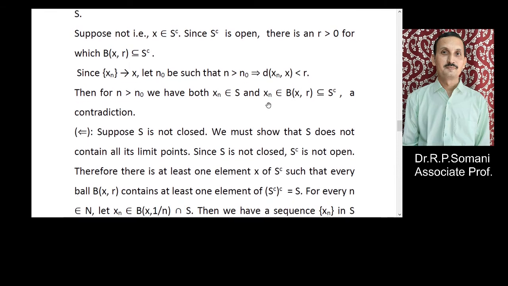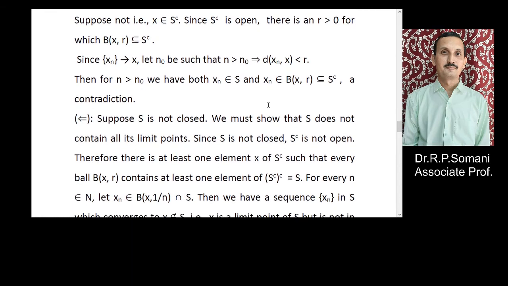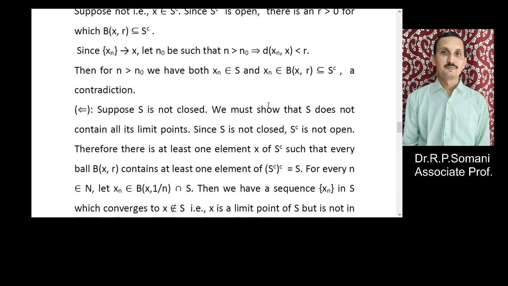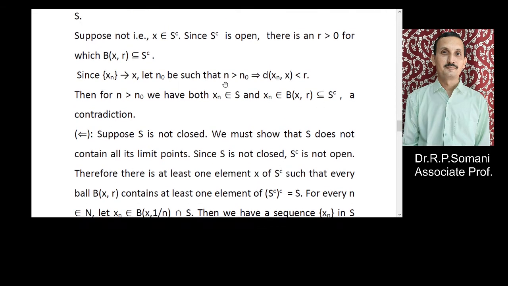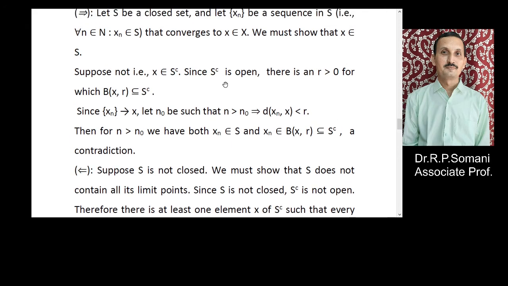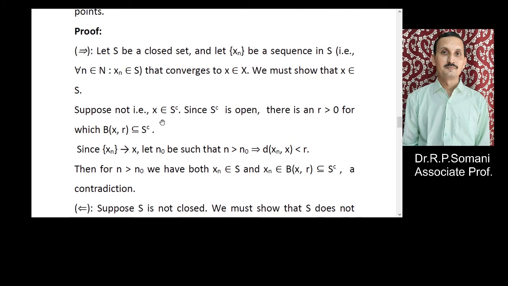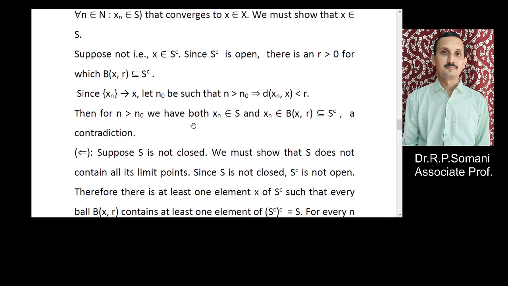Then for n greater than n0 we have both xn belongs to S and xn belongs to B(x, r), which is a subset of S complement, which is a contradiction. Therefore our supposition that x belongs to S complement is not possible and hence x belongs to S, that is, every limit point of a closed set is contained in itself.